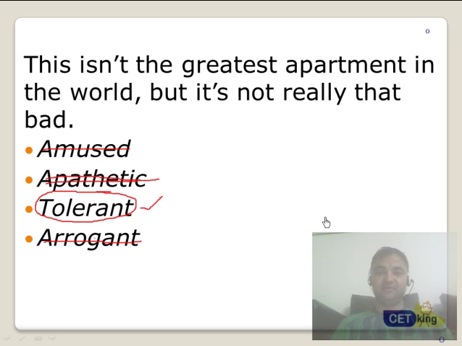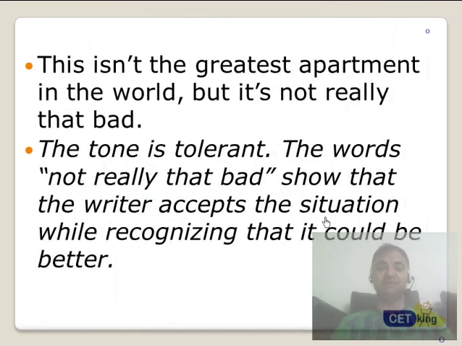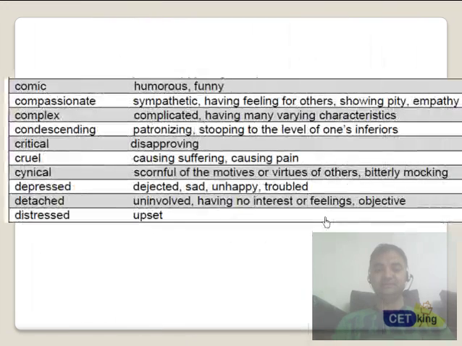Constantly tolerant. Fine. My objective here is to give you all the 50 types of tones so that if they come in the exam, you can easily pick up from the passage. That's my main theory: if you pick up any exam, how many types of tones are there? 10, 20, 40, 50. So we combined all the 50 types of tones into one video, which is this video. Fine. So the tone is tolerant because it's not really that bad. So he's okay with the situation he's in.